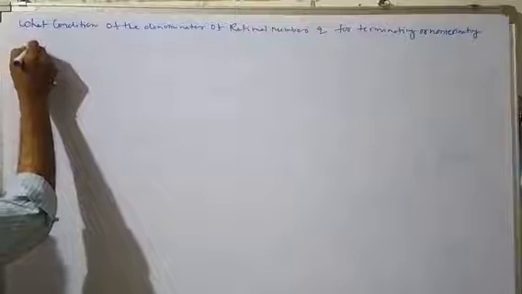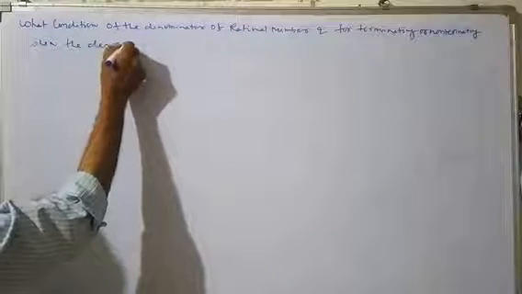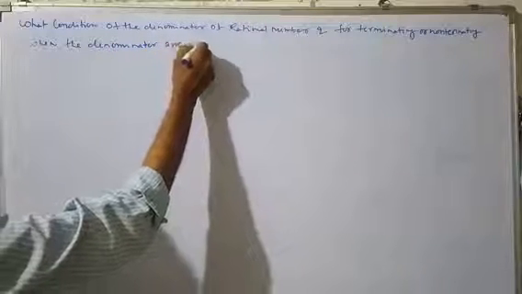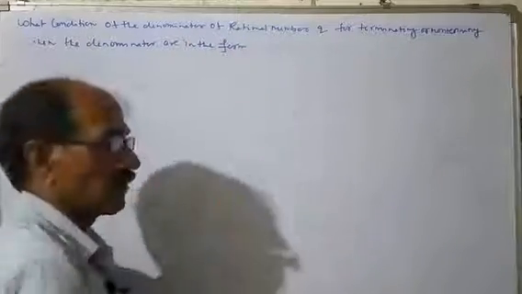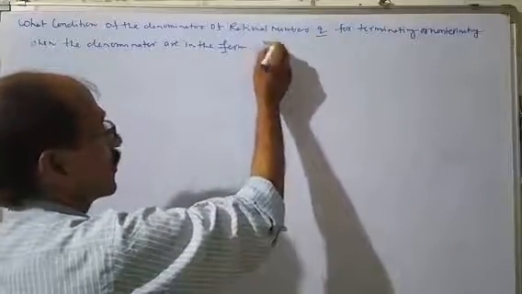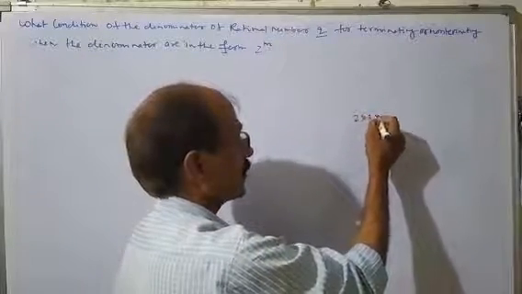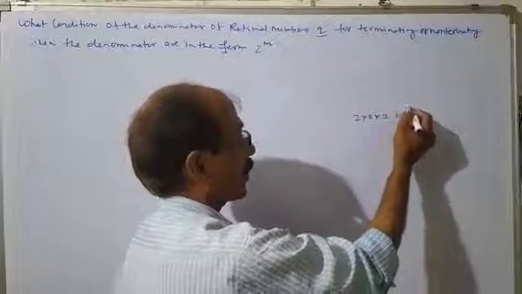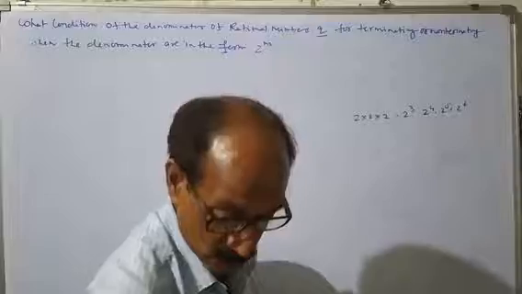When the denominator, that means q, is in the form 2 to the power m. What is the meaning of 2 to the power m? That is the number of times of 2. That means 2 to the power 3, 2 to the power 4, 2 to the power 5, 2 to the power 6 and so on.